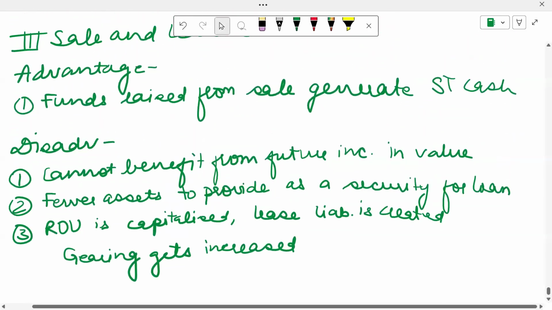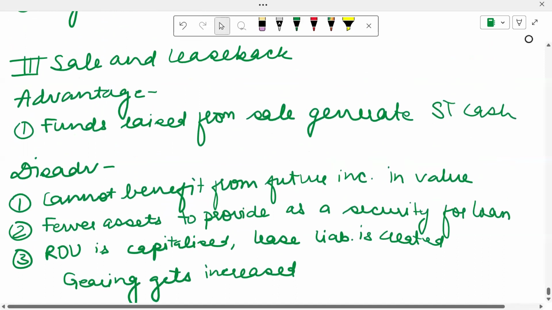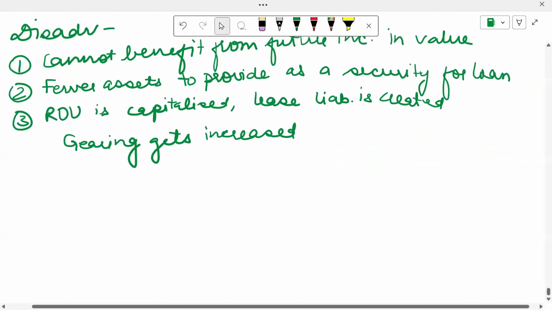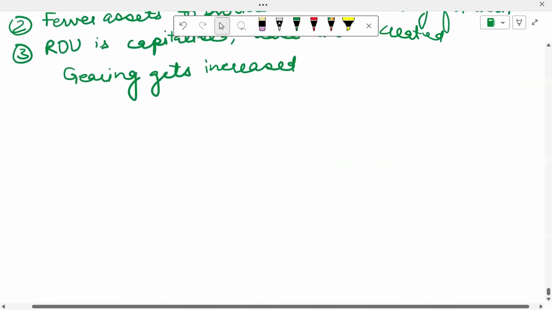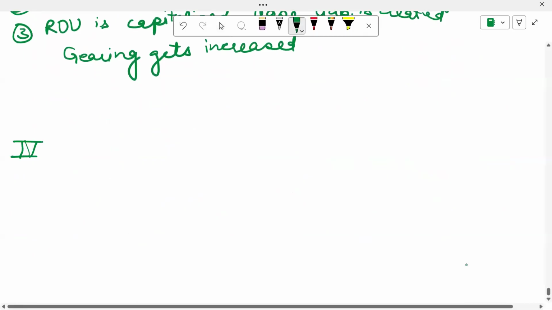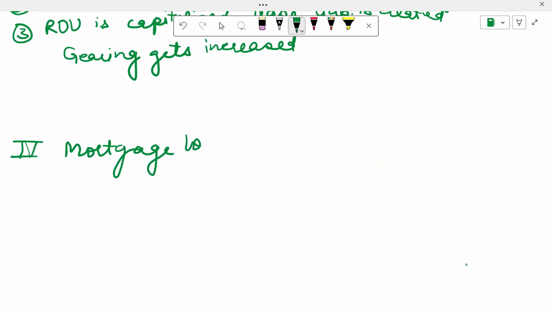Now let's move to another source of medium term finance, which we call a mortgage loan. This will be the fourth source that we are discussing. This is nothing but a loan which has been secured on any sort of property. Now, what will be the advantages?